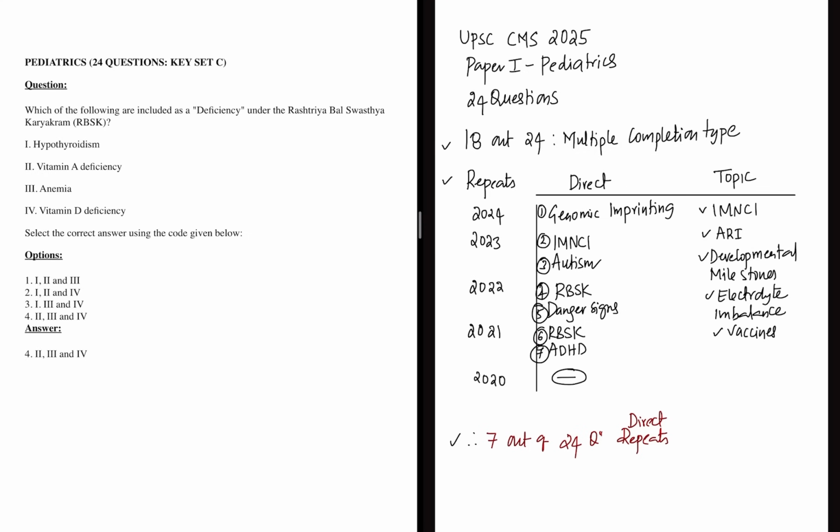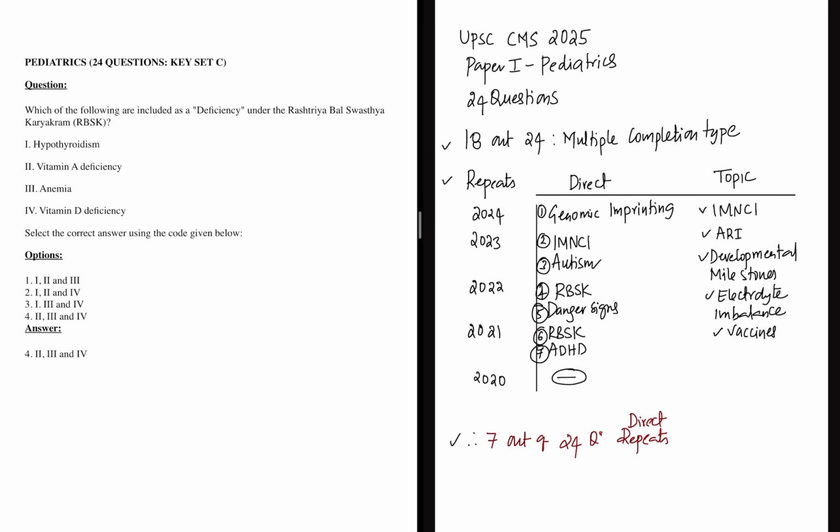Overall, the topics which were frequently repeated this time around are IMNCI, which again includes the classification of pneumonia, that is the acute respiratory insufficiency protocol. There were questions on developmental milestones, but this time only 2 questions. Usually they ask 6 to 7 questions from developmental milestones as per the previous years' analysis. There were a lot of questions from electrolyte imbalances this time, and also on vaccines. So these are the topics which are frequently repeated.